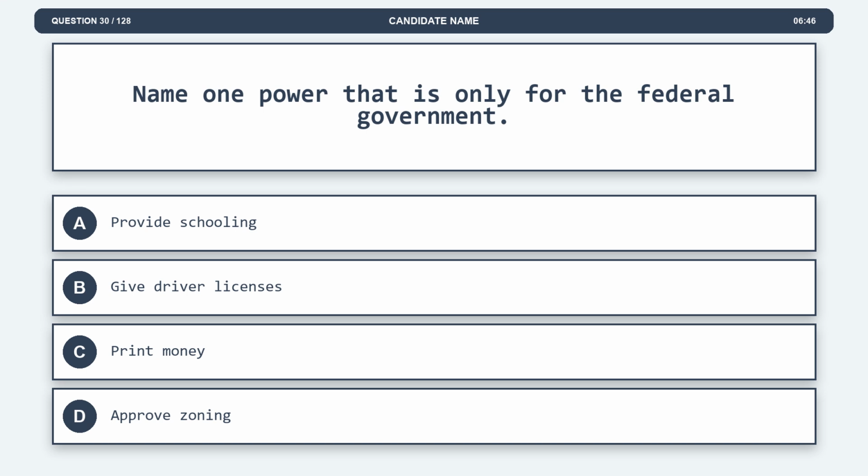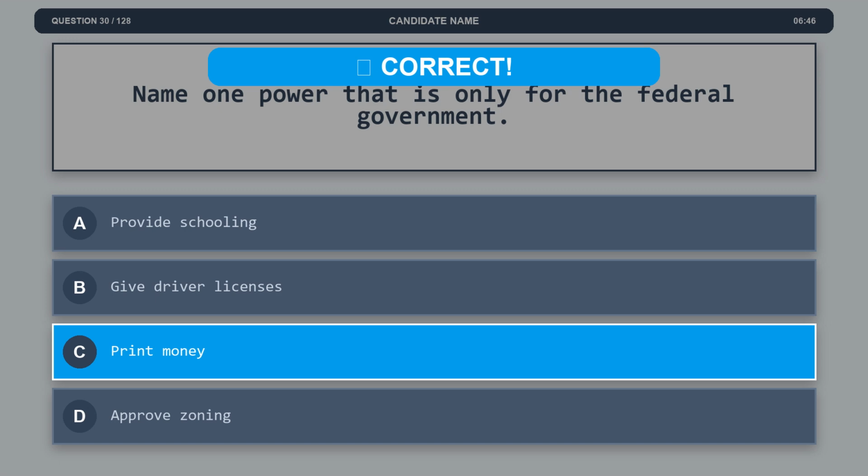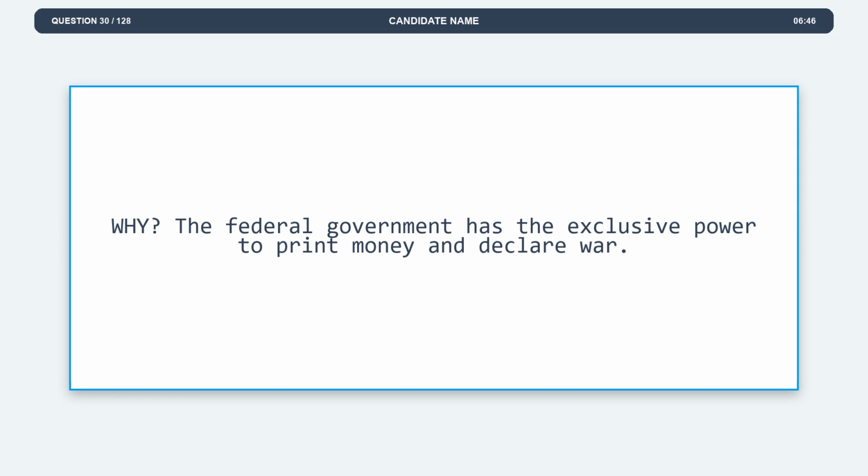Option A, provide schooling. Option B, give driver licenses. Option C, print money. Option D, approve zoning. The correct answer is option C, print money. Explanation. The federal government has the exclusive power to print money and declare war.